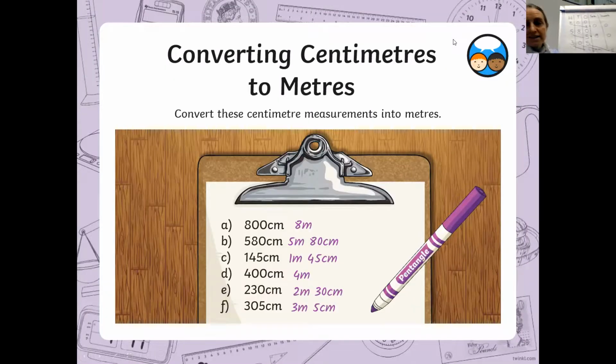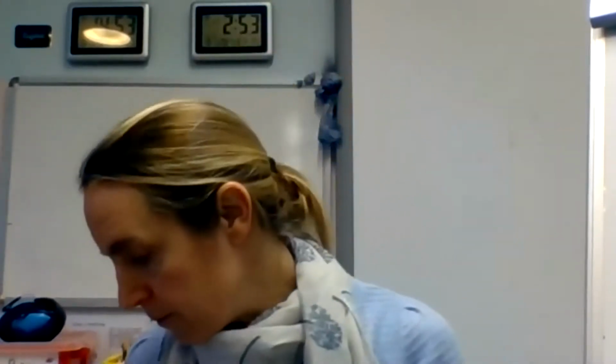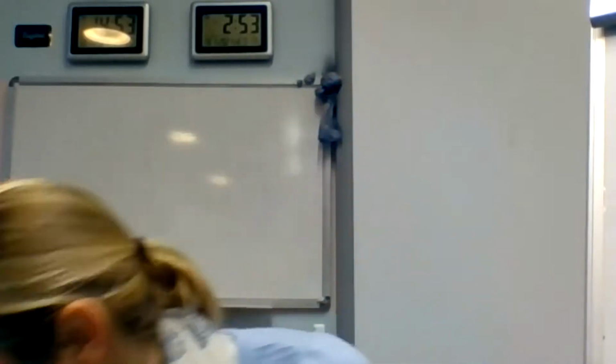Okay. You are ready. I'm just going to stop sharing this so you can see the activities. You are ready to start your independent work now. So I've put it all in the folder for today's maths lesson. They are labelled with the group that you are in. So it will say Wednesday maths and it will say circles. Now for circles, I'd like you to have a try at this sheet.